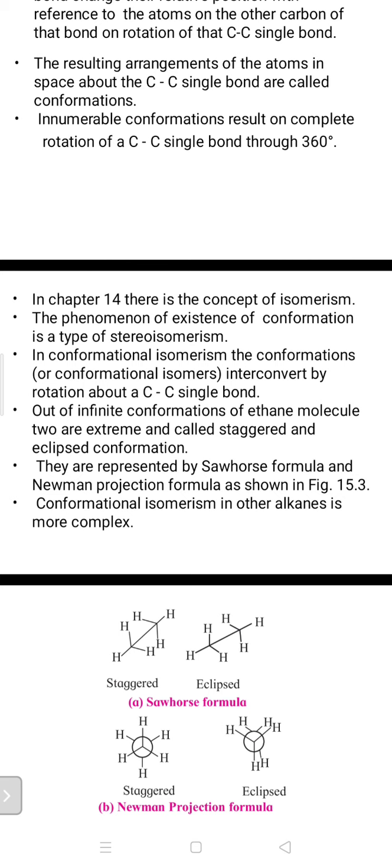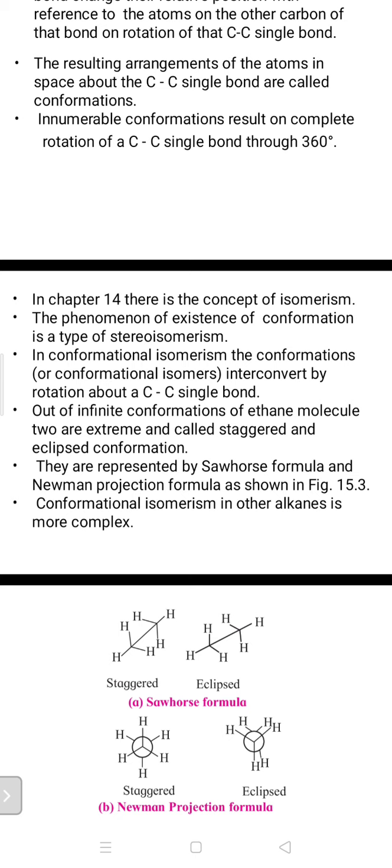In this way, pentane, C5H12, also gives three types of isomers: n-pentane, isopentane, and neopentane. I already described the structural formulas in detail in the previous lecture. Later on, from this phenomenon of isomerism, we can study the phenomenon of stereoisomerism.